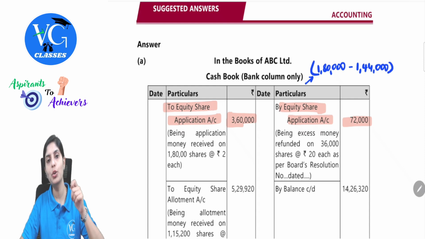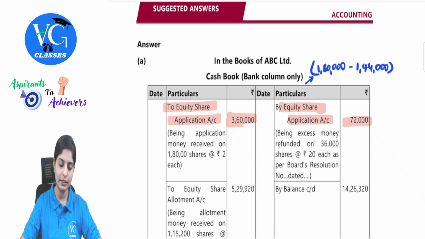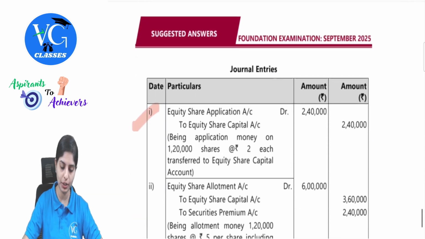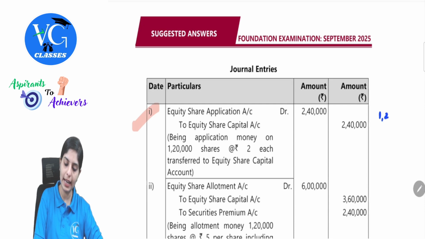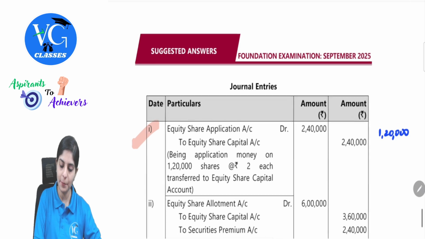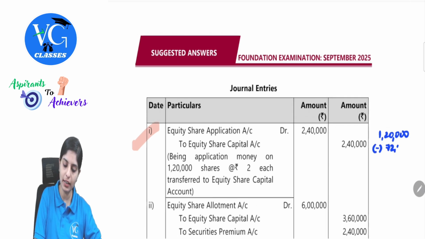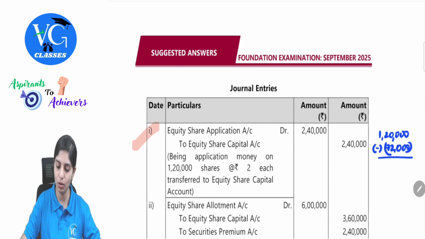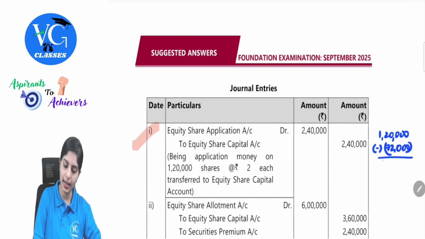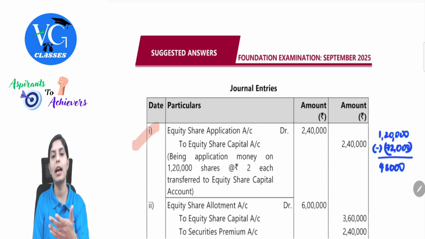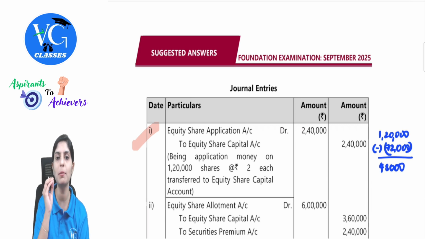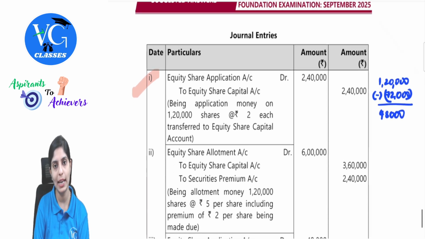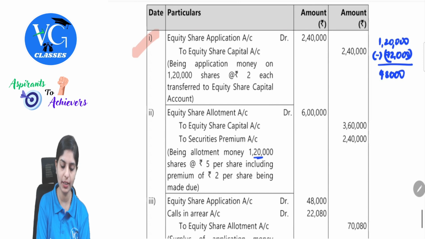So now the extra amount in the equity share application was how much? 3,60,000. I have transferred 2,40,000. So remaining was 1,20,000. I hope all of you are understanding this. In this 1,20,000, I've already refunded 72,000. So how much is remaining? 48,000. So this will be used towards allotment. Adjustment made towards allotment. Clear with this? So what will be the allotment due entry first? Equity share allotment account debit to equity share capital and securities premium, because there is premium on allotment. So how many shares? 1,20,000 shares. So 1,20,000 shares into 5.